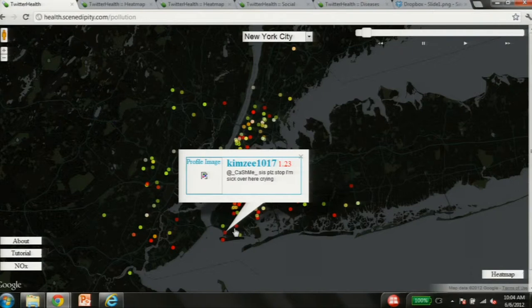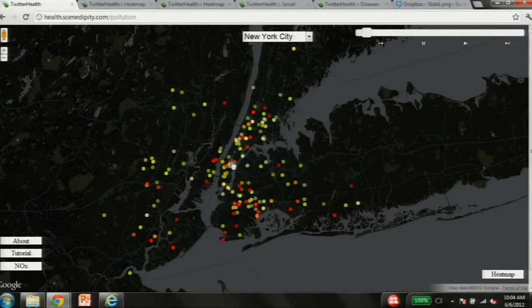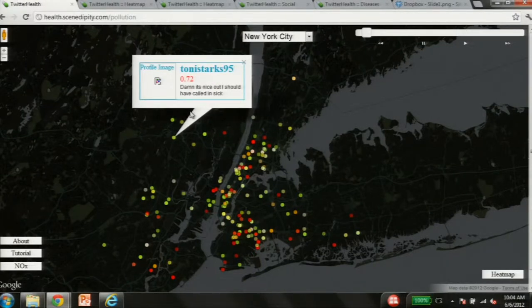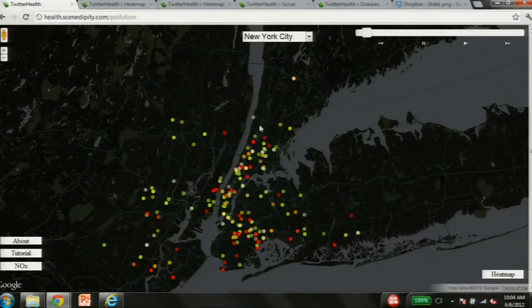So Kim Z, 1017, says that, "Please stop, I'm sick over here crying." Okay? Now, something that might indicate a positive emotion or positive sentiment shows up in green. Let me pick a better one. This person says, "It's nice out, I should have called in sick." Right? So we're able to infer the health of individuals based on what they say.